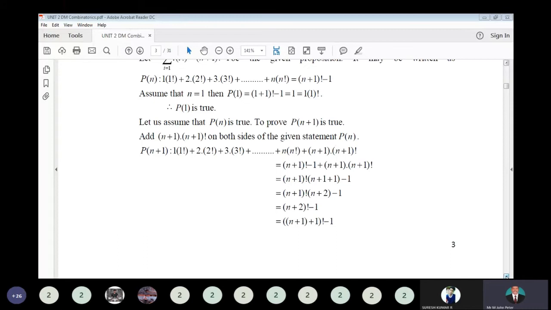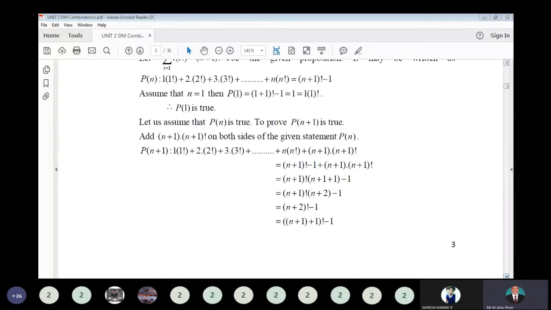So that is the first term, the second term is minus 1, and the third term is n plus 1 into n plus 1 factorial. So for the first and the last term, take n plus 1 factorial as common. Remaining you will get n plus 1 plus 1. Okay. So the first term, after taking n plus 1 factorial as common, the remaining you will get value 1. That's what they have added as n plus 1 plus 1, the close bracket, minus 1. That minus 1 they have put separately. So that is n plus 1 factorial into n plus 2 minus 1.